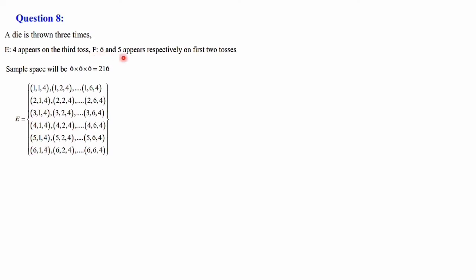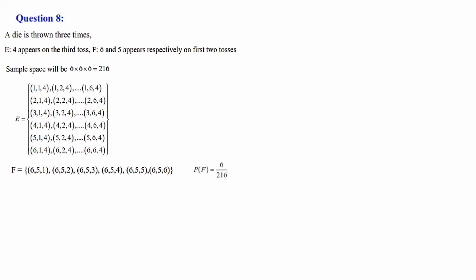Next, F: 6 and 5 appear respectively on the first 2 tosses. So here the first 2 elements, 6 and 5, are fixed, and only the third element we need to consider. That is, F is equal to 6 and 5 as the first 2 elements: 6, 5, 1; 6, 5, 2; 6, 5, 3; 6, 5, 4; 6, 5, 5; 6, 5, 6. Because a die has 6 faces numbered 1 to 6. First 2 elements are fixed.